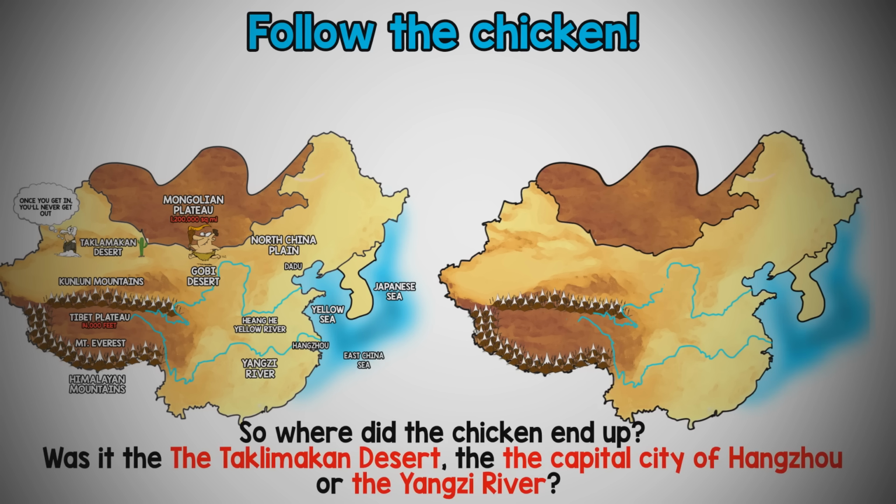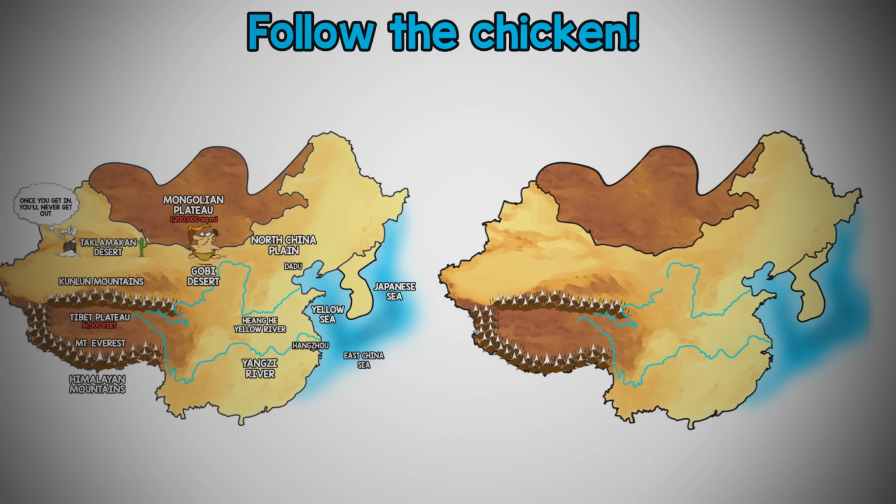So, where did the chicken end up? Was it the Taklimakan Desert, the capital city of Hangzhou, or the Yangtze River? Nice job! It was the Yangtze River.